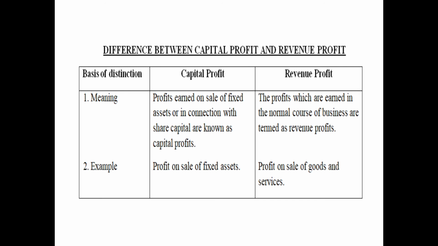An example of capital profit can be profit on sale of fixed assets or profit on issue of shares and debentures, etc. And for revenue profit, the example can be profit on sale of goods and services, etc. So these were the different parts of revenue and capital nature: expenditure, profits, losses, receipts, etc., and the differences between them along with the examples. So I hope these are clear to you, children.